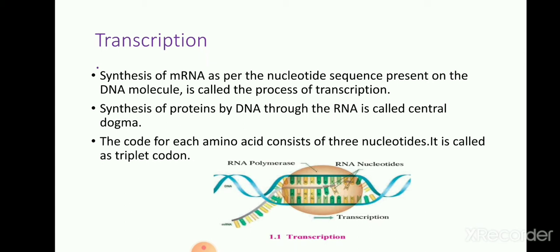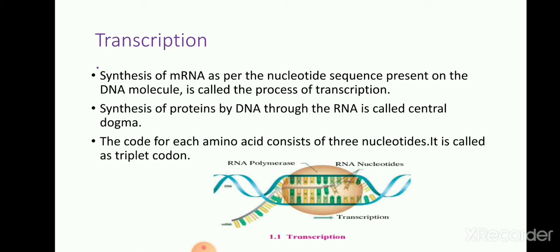Transcription. Synthesis of messenger RNA as per the nucleotide sequence present on the DNA molecule is called the process of transcription. Genes control the structure and functioning of cells of the body.